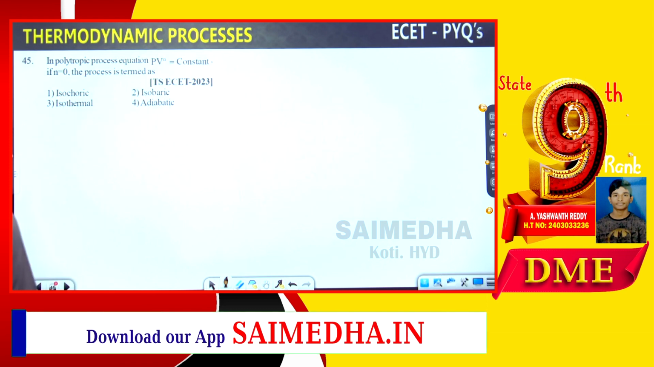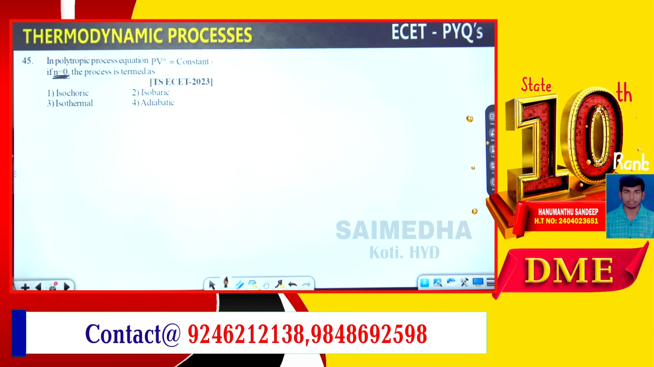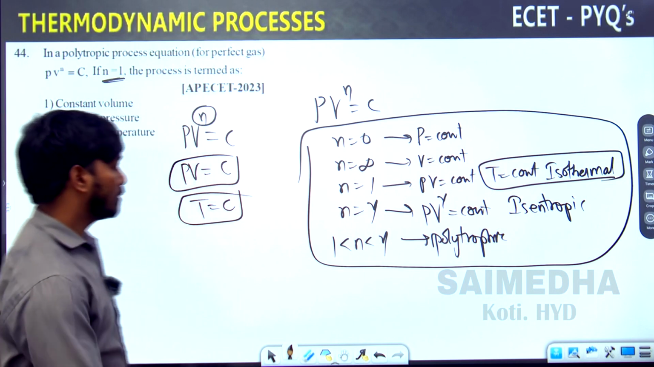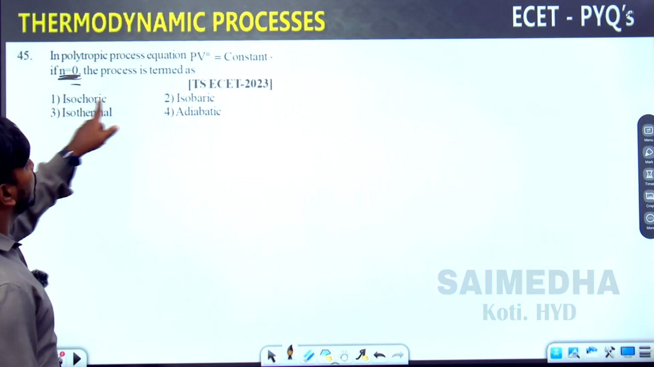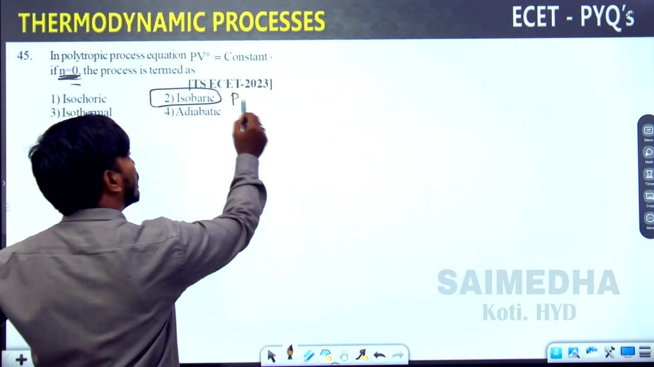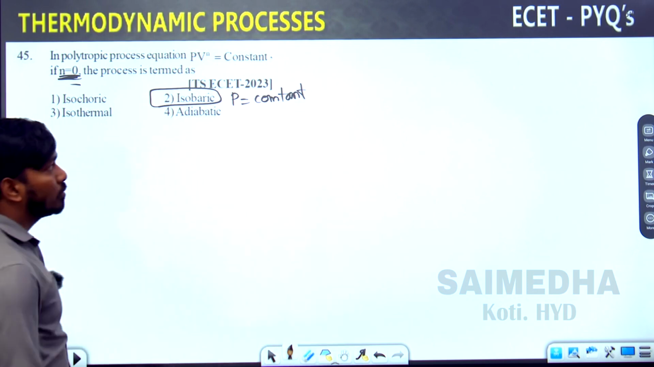The next question given is n equal to 0, polytropic process. n equal to 0 is for which process? Constant pressure process. He is saying in the question n is equal to 0, then the process is termed as constant pressure. What is the meaning of constant pressure? Isobaric. So this is ECET 2023.